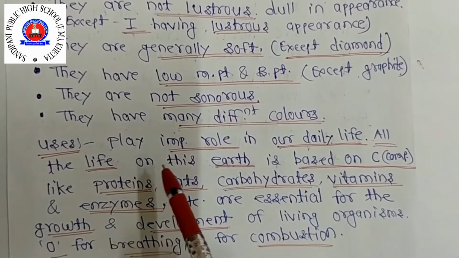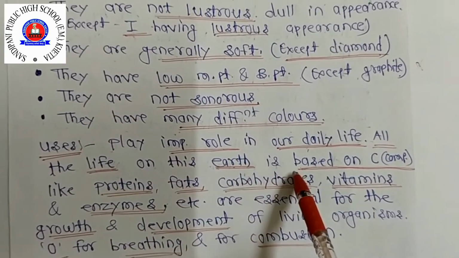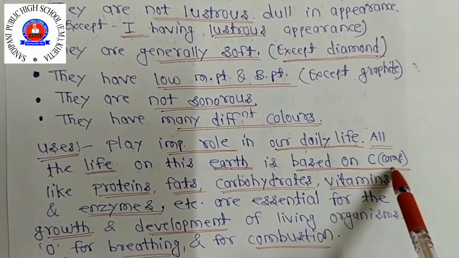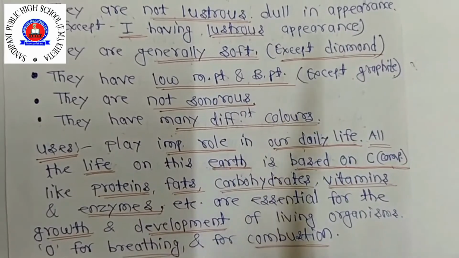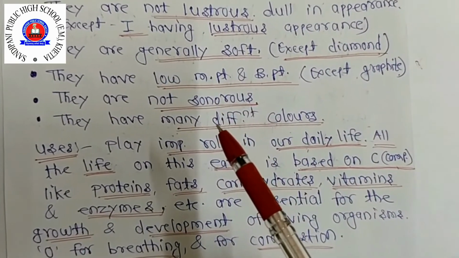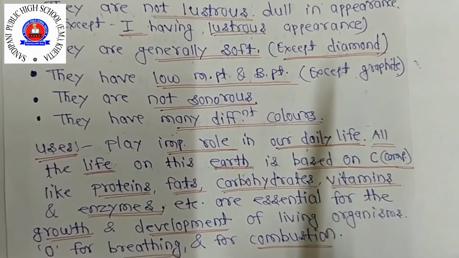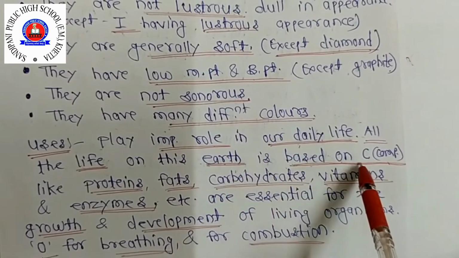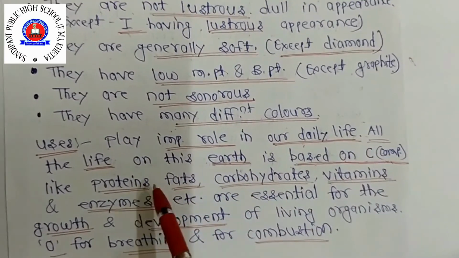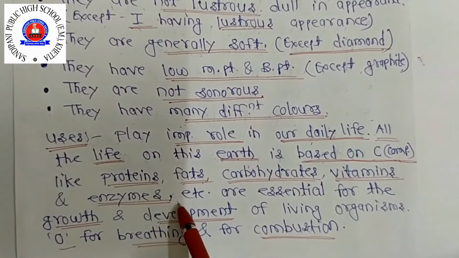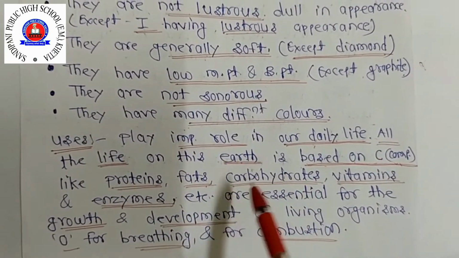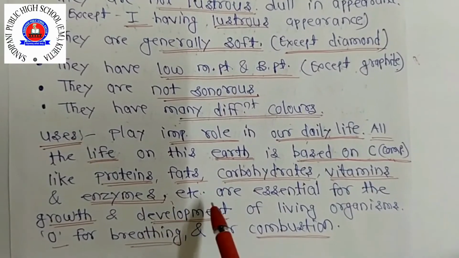So all the life on this earth is based on carbon compounds. Means from the smallest organism to the biggest organism, that life is based on carbon compounds. Like proteins, fats, carbohydrates, vitamins and enzymes, etc. Okay, are essential for growth and development.